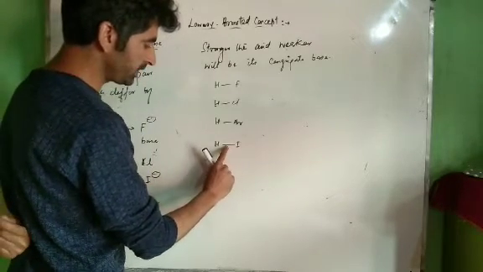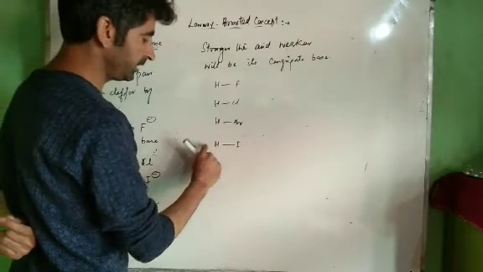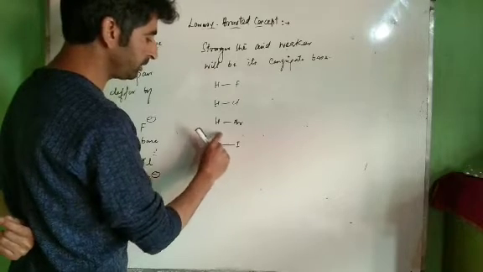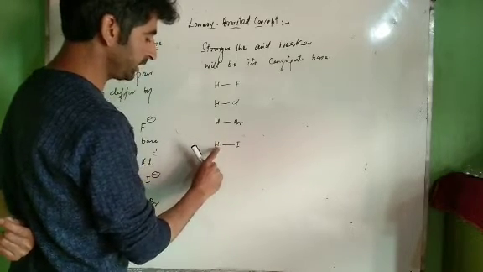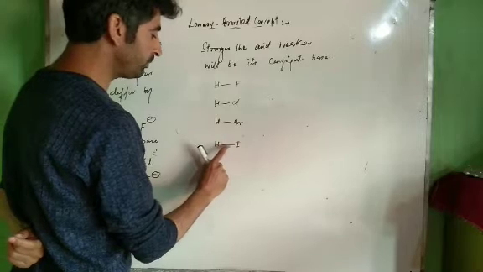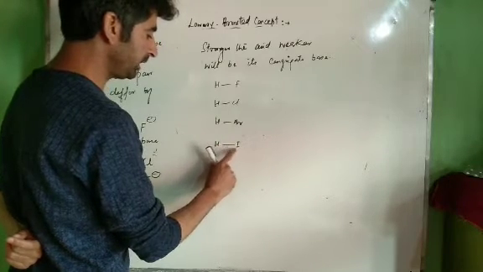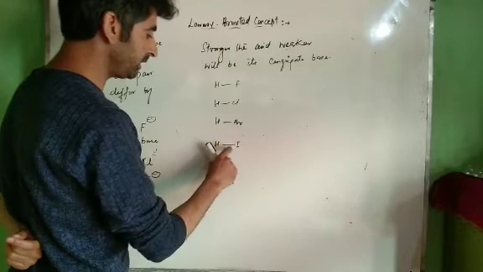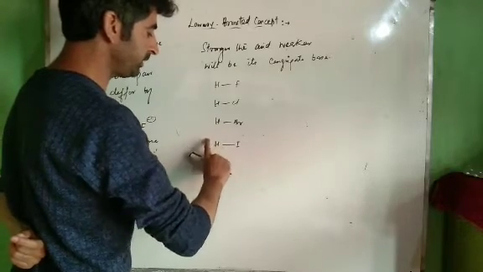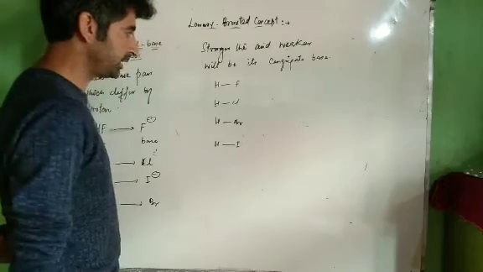If this bond is very strong, then H positive ion cannot be released easily, and acidic character will be less. If the bond is weak, then hydrogen can be easily released, and the acidic strength will be more.